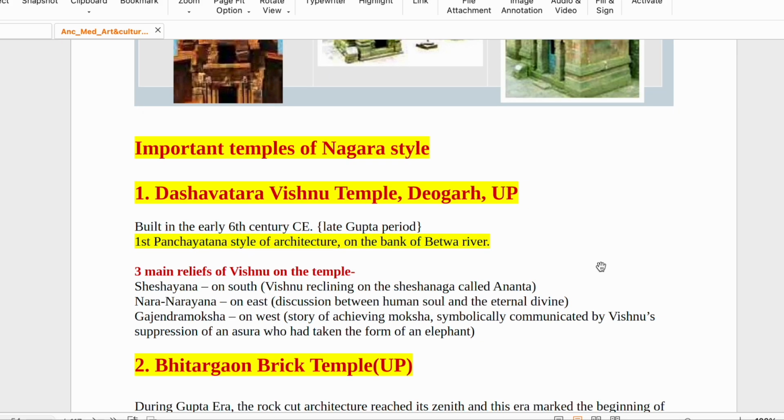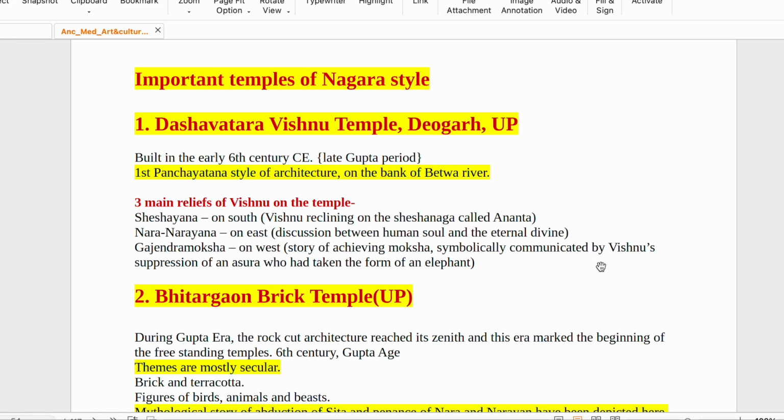First Panchayatan style of architecture, on the banks of Betwa river. Panchayatan means there is a central temple in the middle, and at its sides there are other auxiliary temples. So you will see there is a center and then four surrounding it. This is known as Panchayatan style, okay? And this is associated with the Nagara style of architecture. The Dasavatara temple is on the bank of Betwa river.